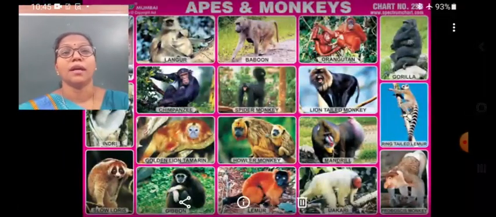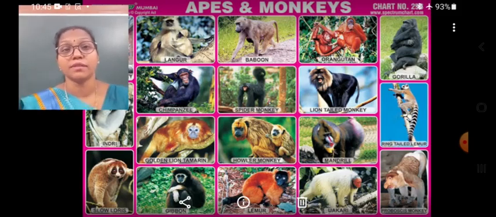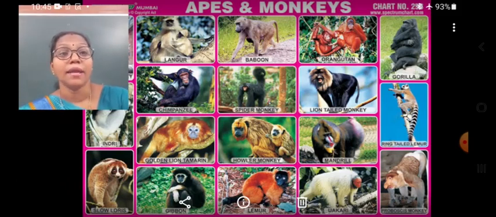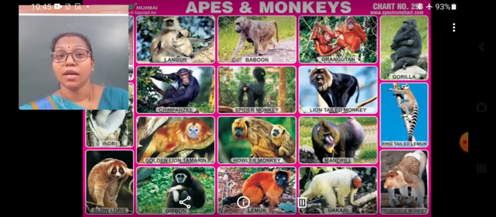Now students, the arboreal animals. The animals that live on trees are called arboreal animals. We know that the langurs, monkeys, baboons, orangutans, gorillas, chimpanzees, spider monkey, lion-tailed monkey, golden lion tamarins, hoolock monkeys and mandrills are all examples of arboreal animals.